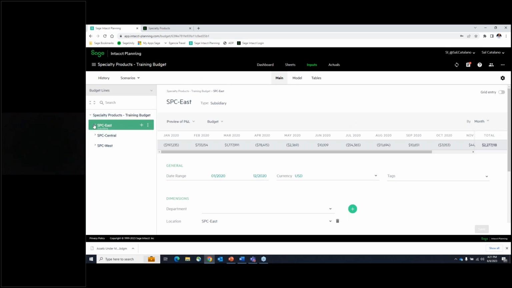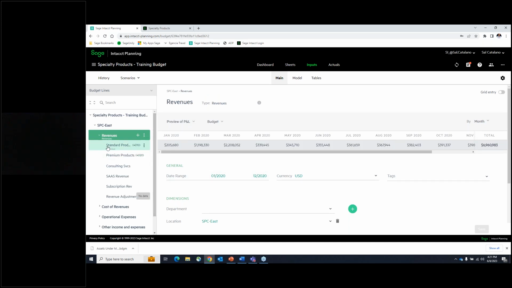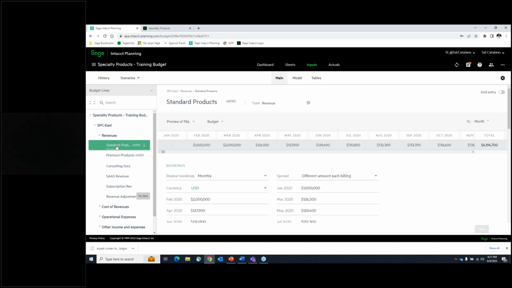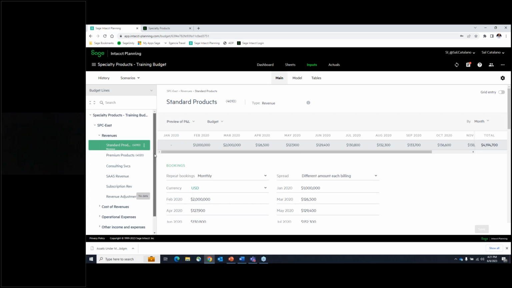you're able to begin working on it. And I can either see it from here on this left-hand side where I can see the tree, the budget tree, and I can expand each item. And each time I expand, if I click on one of the items, I'll see this landing page that really dictates what that number is. And there's some information here, which we'll go over in a moment.